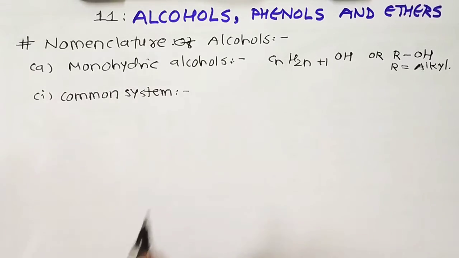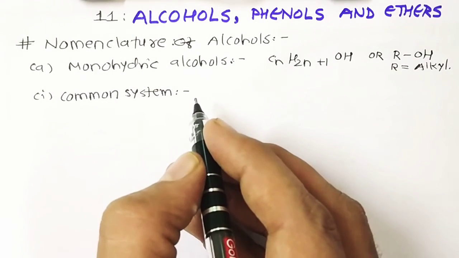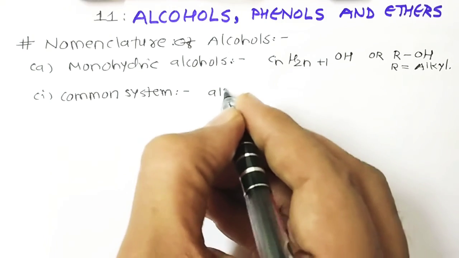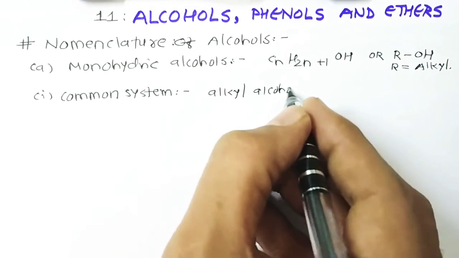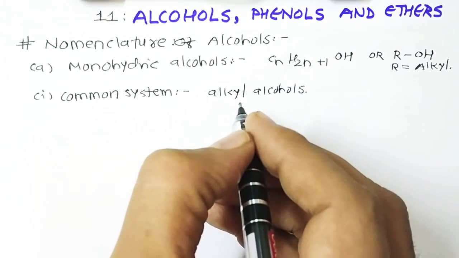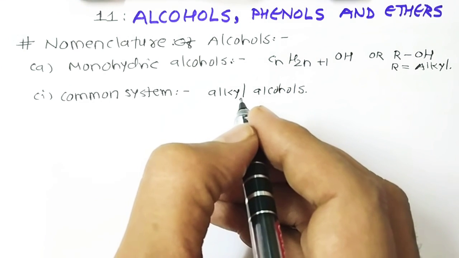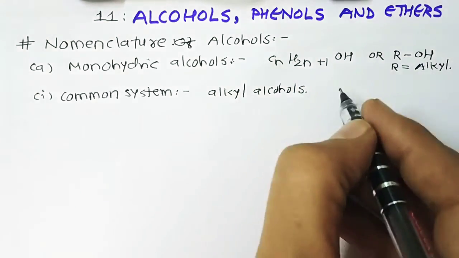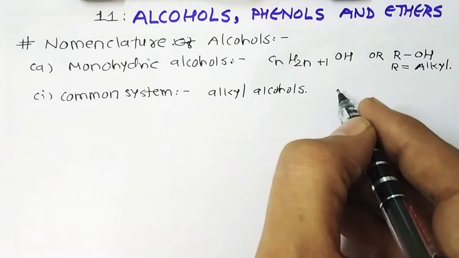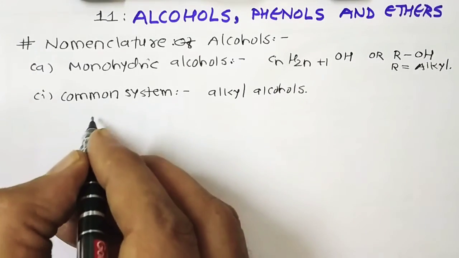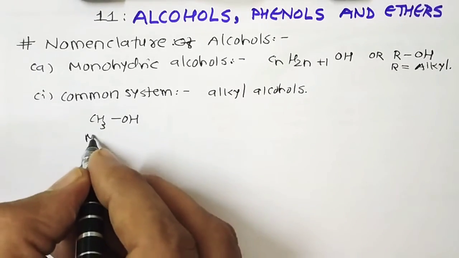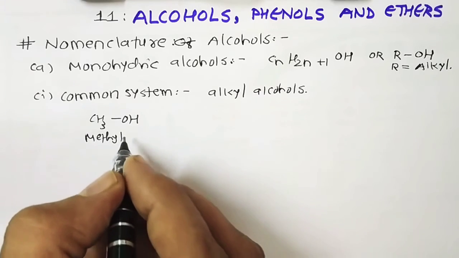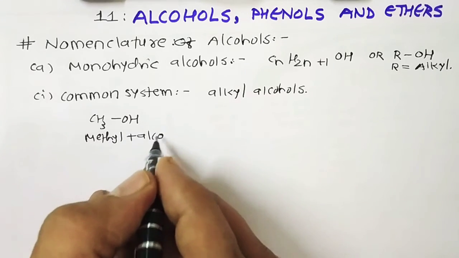In the common system, we all know that monohydric alcohols are called alkyl alcohols. Their names are derived by adding the word alcohol to the name of the alkyl group present in the molecule. For example, if I have CH3OH, what is the name of this alkyl group? This is methyl plus alcohol.